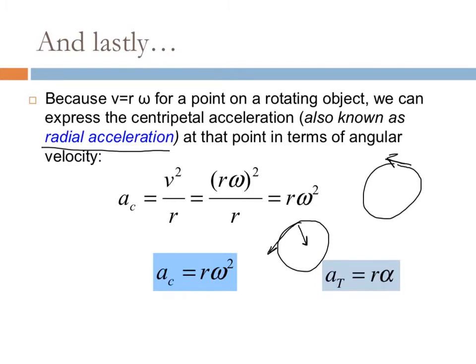Now, because both of these are vectors, we can actually calculate our overall resultant acceleration, which you can guess is the Pythagorean theorem of these two values.